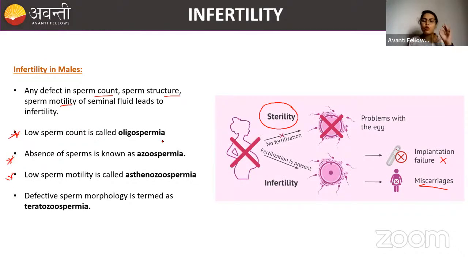So low sperm count is called oligospermia. Absence of sperm is called azoospermia. Okay, and then low sperm motility is called asthenozoospermia. Okay, then defective sperm morphology.